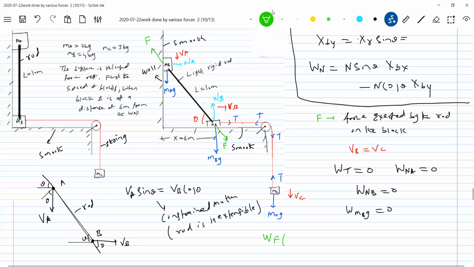Work done by the force on the blocks: what is the force that will be acting? F cos theta on the block B into the displacement of block B. It does positive work. And the force acting here is F sin theta into XA. Any relation between XB and XA?